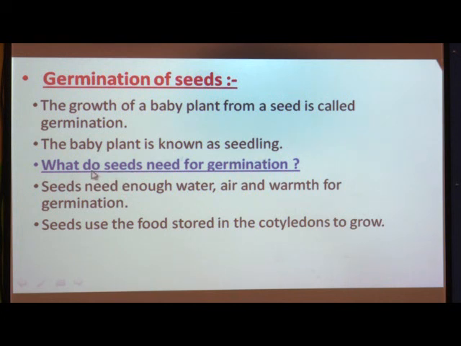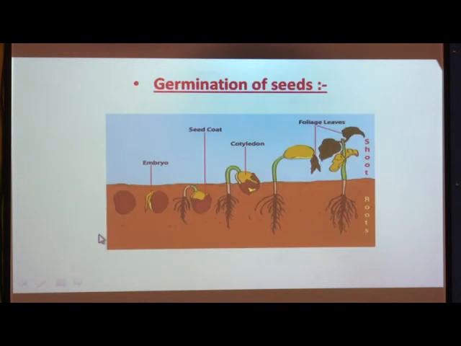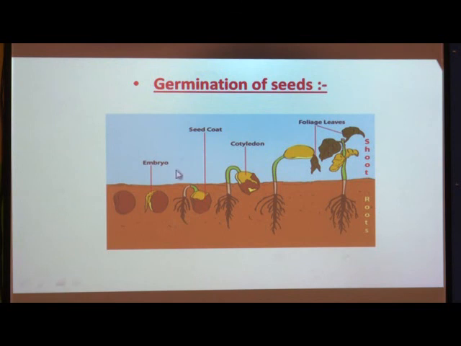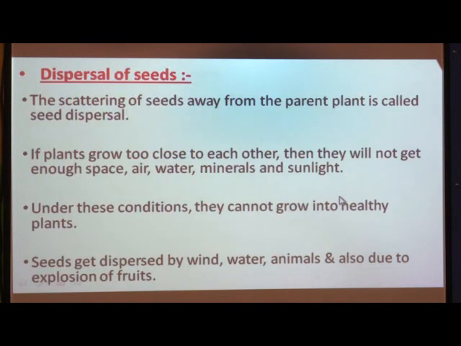Now the next part of the topic is dispersal of seeds. Before that, you can see the picture of germination of seeds and the stages of germination. In the first step, we sow the seed in the soil. When that seed gets enough air, water, and sunlight, then it starts to grow and finally grows into a bigger plant.